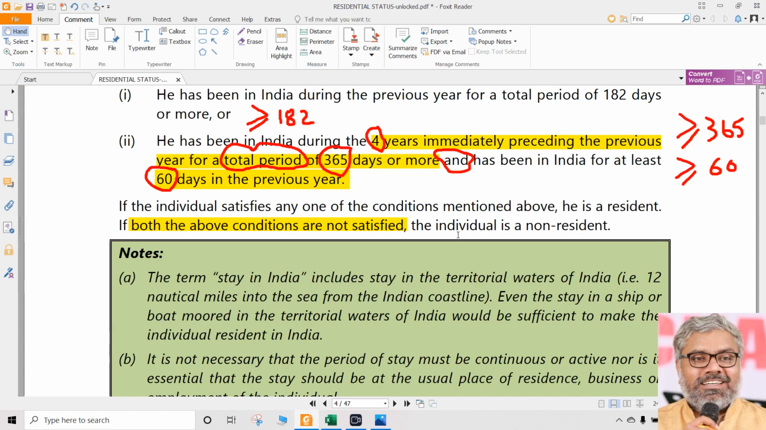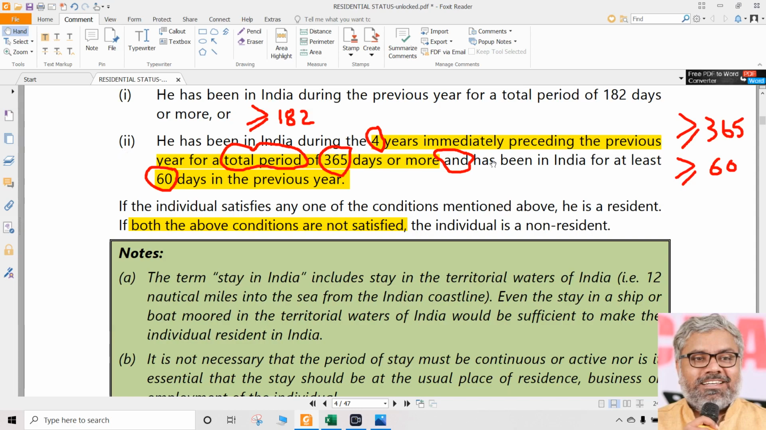But let us say if in any question it is given that a person stayed in India during the previous year for 59 days. What will be the residential status of that person? Automatically non-resident. Why? Because he stayed for less than 60 days. Even though he stayed for more than 365 days during the 4 years immediately preceding the previous year, still he will not be a resident because one of the sub-conditions in condition number 2 is not satisfied. So very important point to note and remember here.